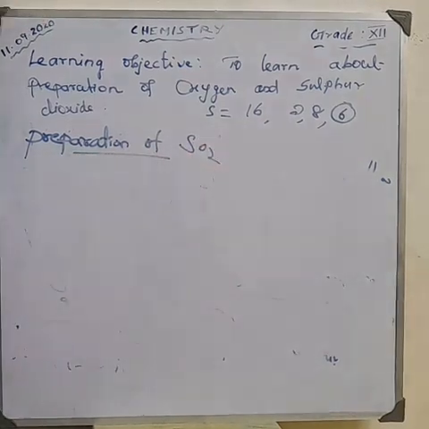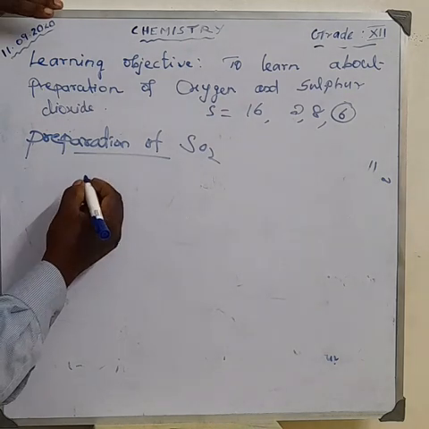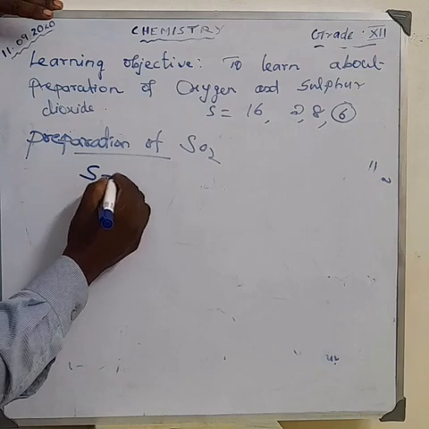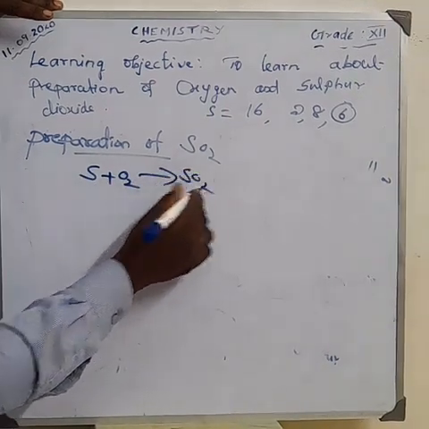SO2. How can we prepare sulfur dioxide? By burning sulfur in oxygen to form sulfur dioxide. This was already learned in the earlier classes.